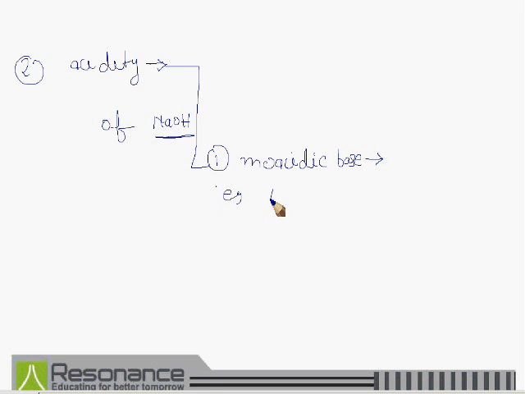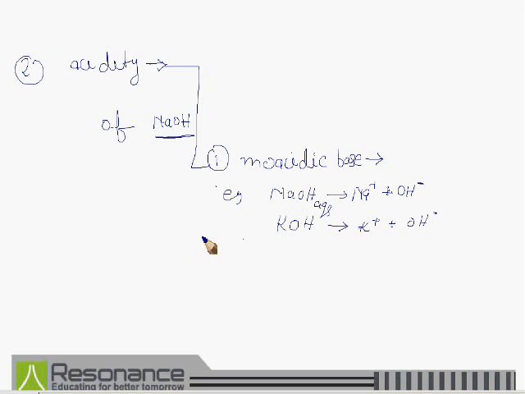For example, NaOH, sodium hydroxide, gives only one OH negative ion. That's why it is called monoacidic base. KOH is again a monoacidic base since it gives only one OH negative ion.